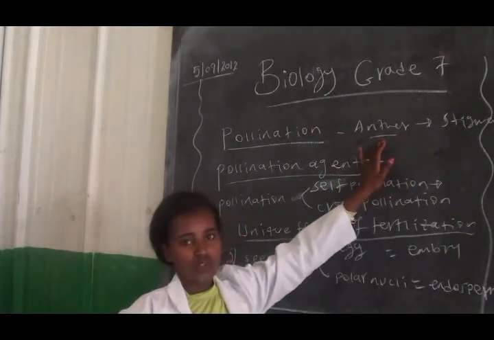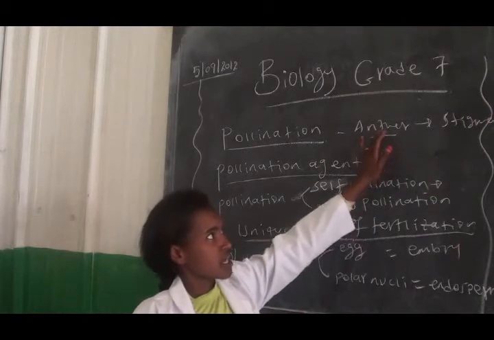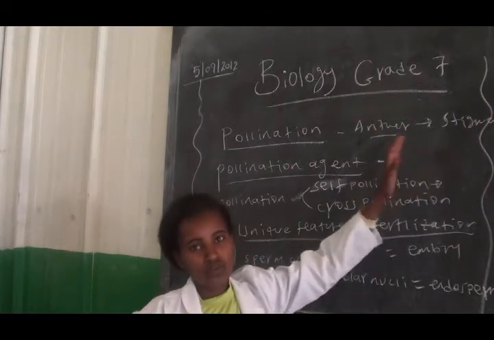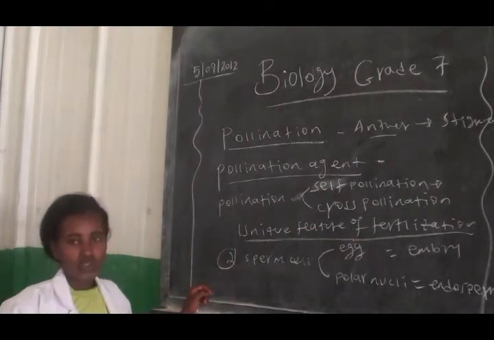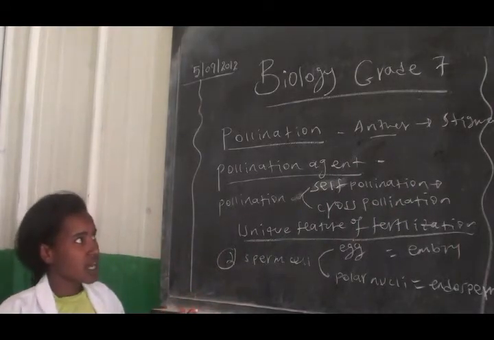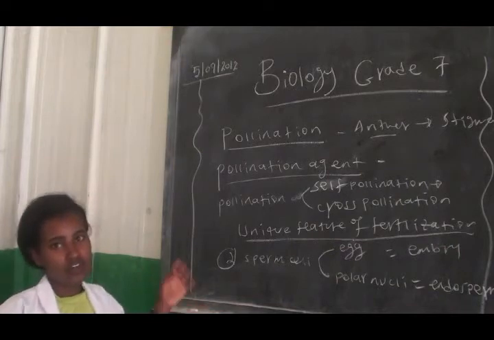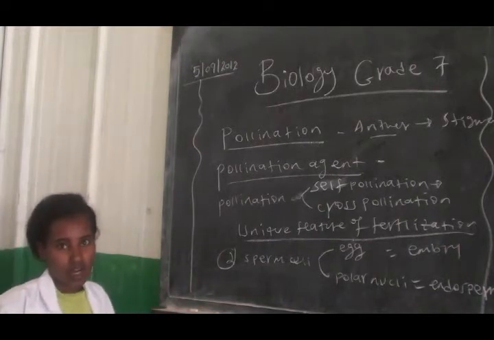The anther contains pollen grains, so the pollen grains are transferred to the stigma part of the pistil, or the stigma part of the flower. ስለዚህ ልጆች ሁል ጊዜ ፖሊኔሽን የሚተላለፈው ከወንዱ የአበባ ክፍል ወደ ሴቷ የአበባ ክፍል ይሆናል ማለት ነው።